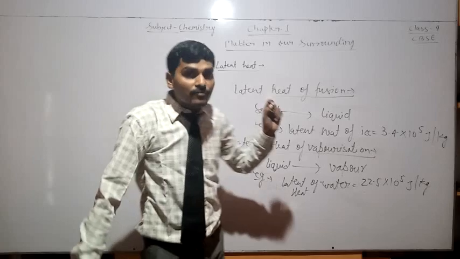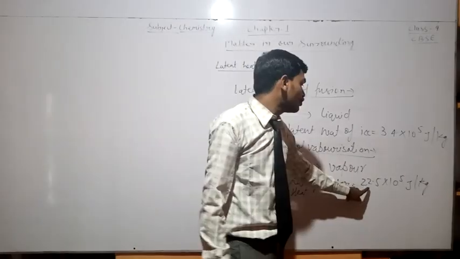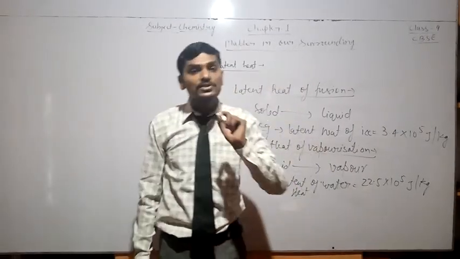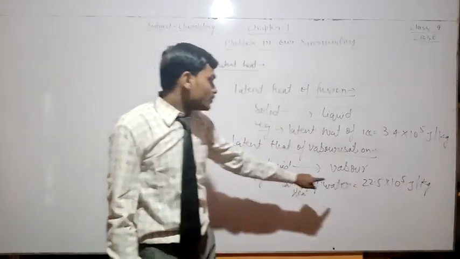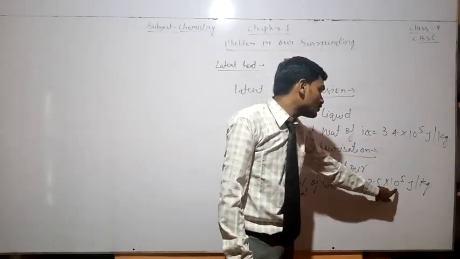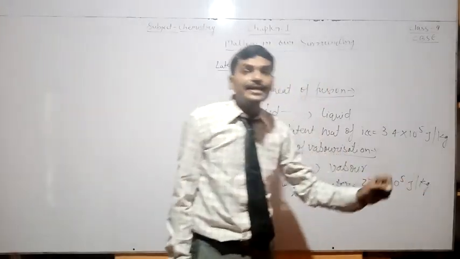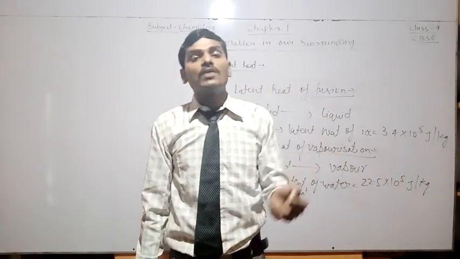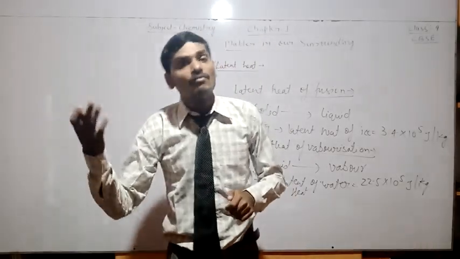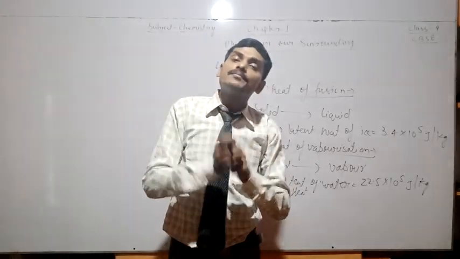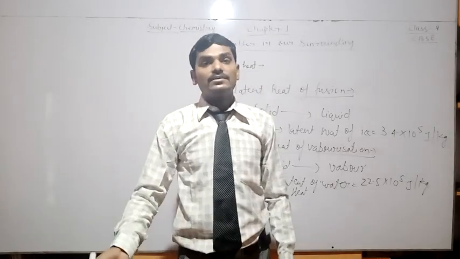That is, if we provide 22.5 into 10 to the power 5 joule of heat per kilogram of water, then it gets converted into the vapor state and its temperature will not rise.